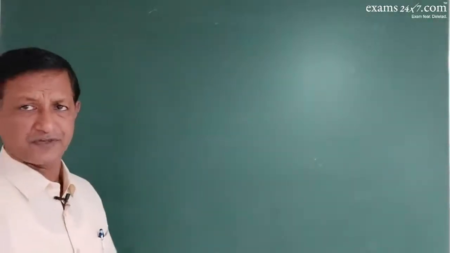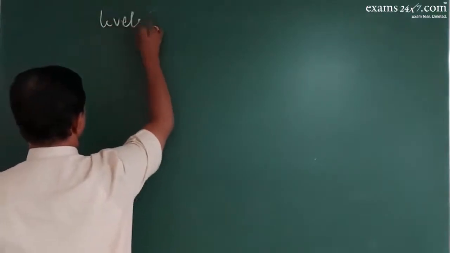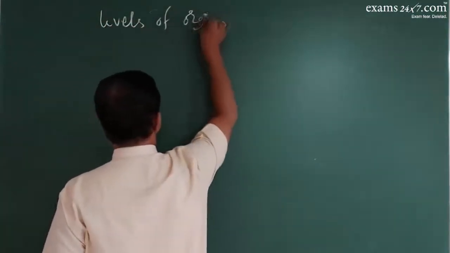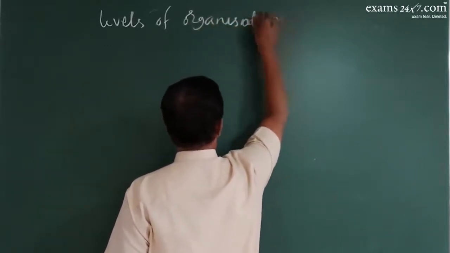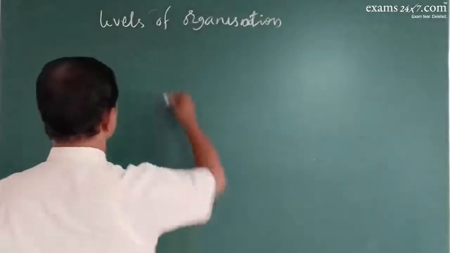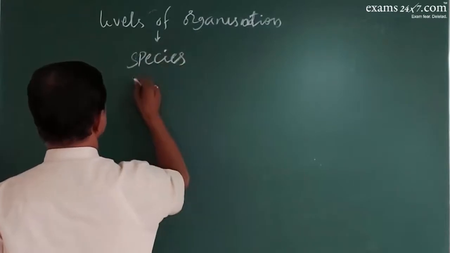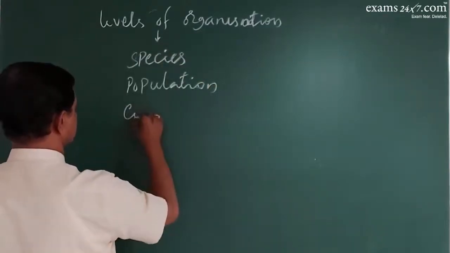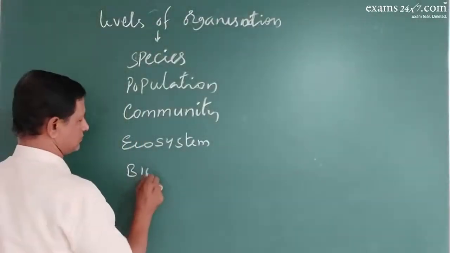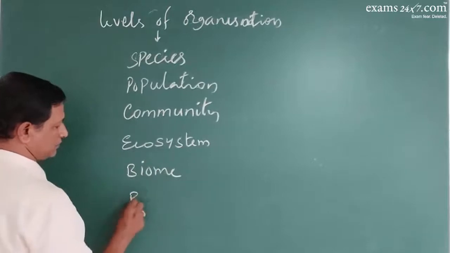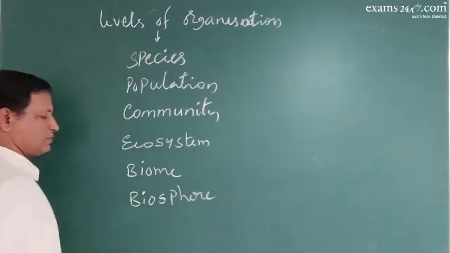In ecology, we identify various levels of organization, like the species, population, community, ecosystem, biome, and the biosphere.